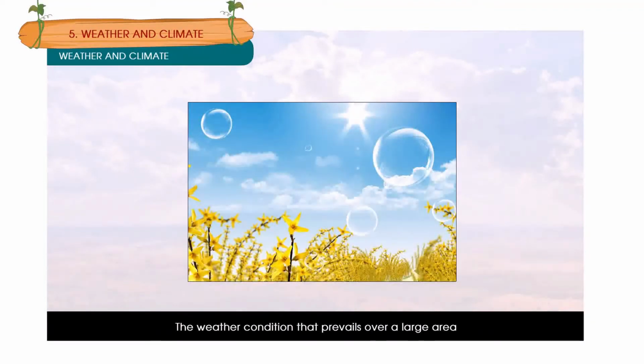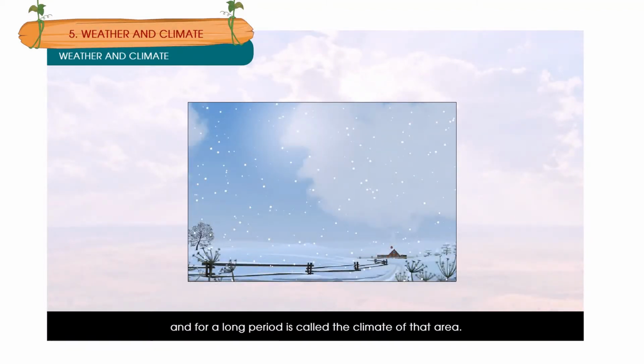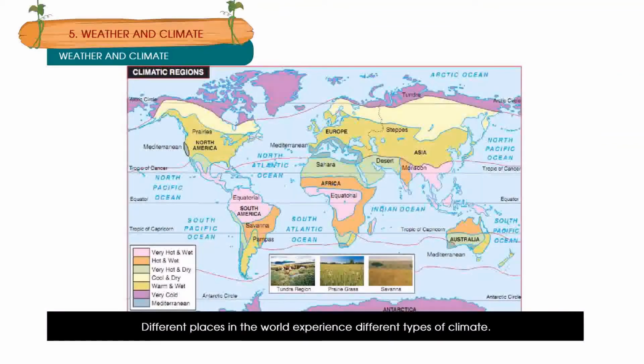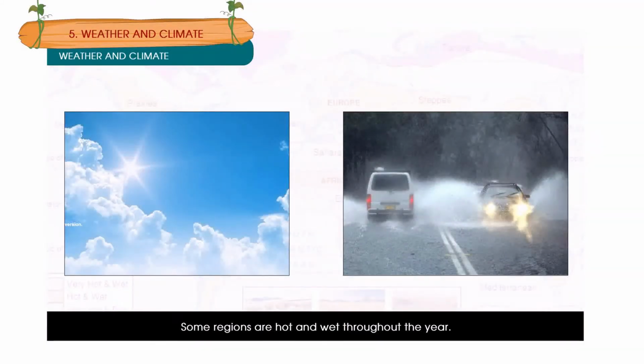The weather condition that prevails over a large area and for a long period is called the climate of that area. The climate of a place remains more or less the same year after year. Different places in the world experience different types of climate. Some regions are hot and wet throughout the year.